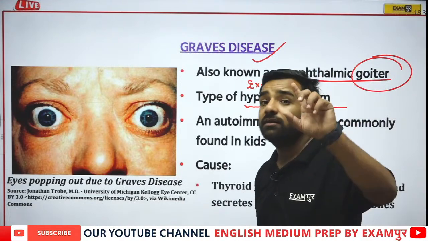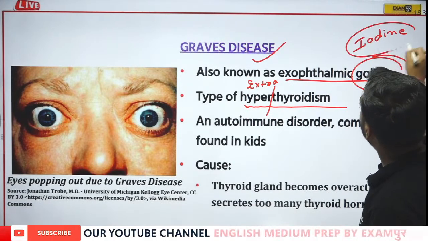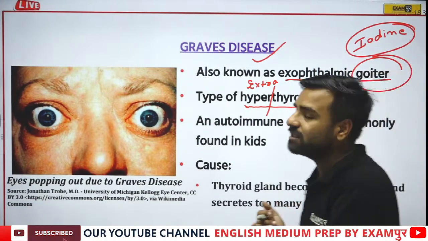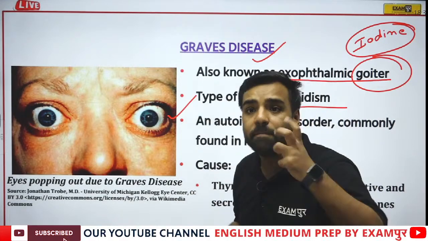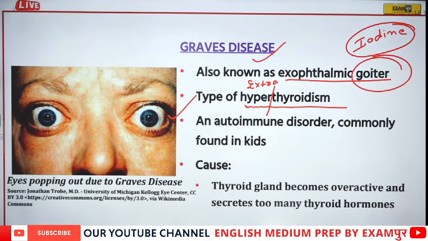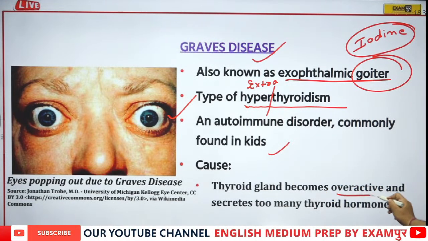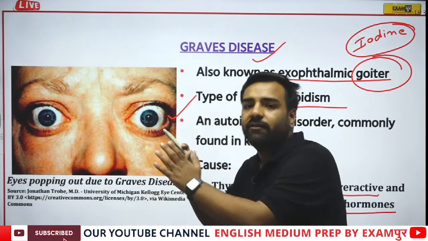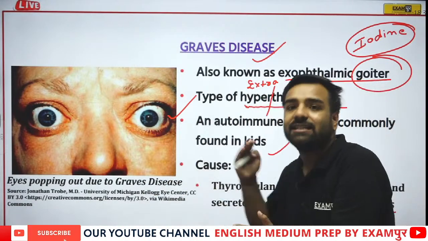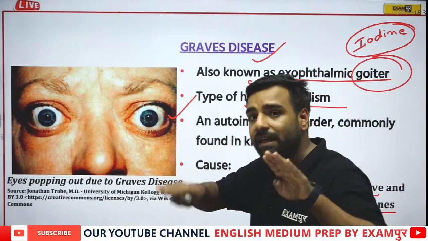If I am talking about goiter, it was happening when there was lack of iodine. True. So even if this hyperthyroidism is there, what is it going to do? It will create Graves' disease, in which you can say that eyes will pop out. Just have a look. It is an autoimmune disorder which is commonly found in kids. The thyroid gland becomes overactive and secretes too many thyroid hormones. Because of the excess of hormones, the eyes actually pop out. So Graves' disease occurs when there is excess of thyroid, and even if it is lacking, there are issues. So we must be aware that hormone balance is very, very important.